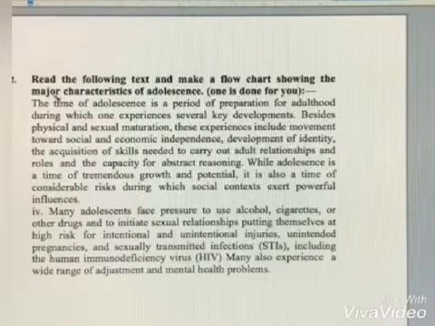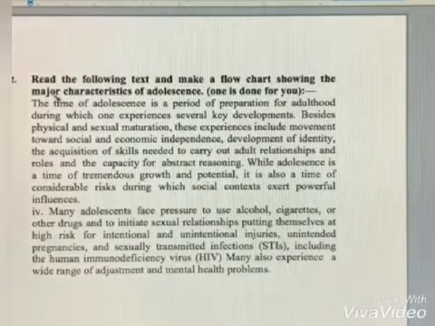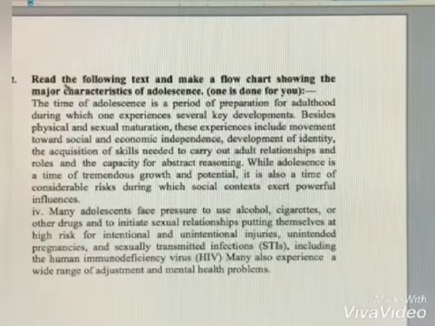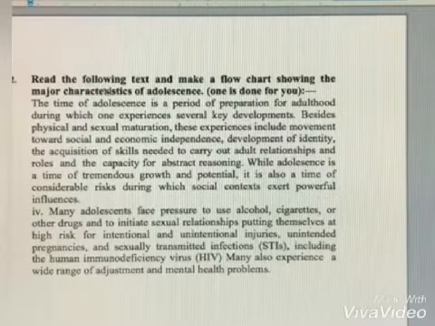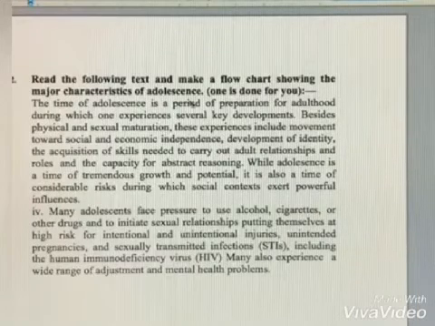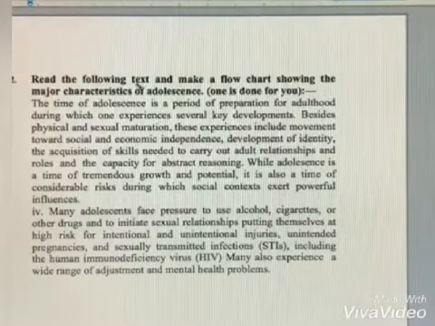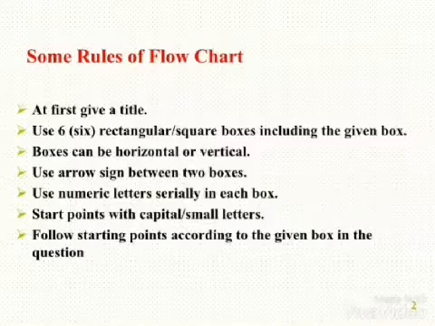You know this passage from your text, so you can make your title from the question. You will write a flowchart showing the characteristics of adolescence.